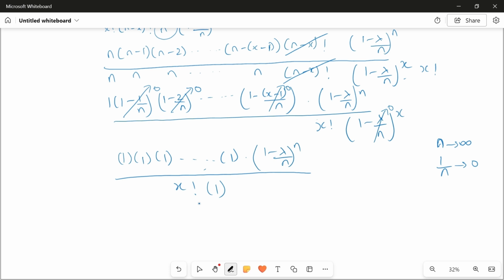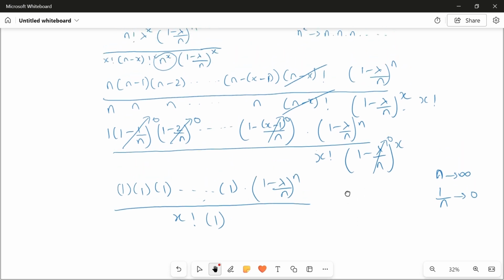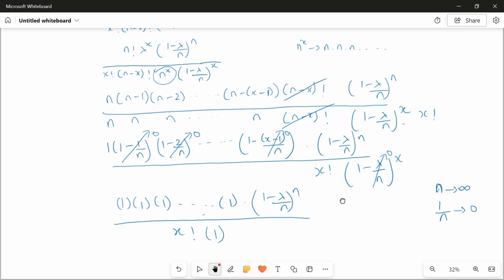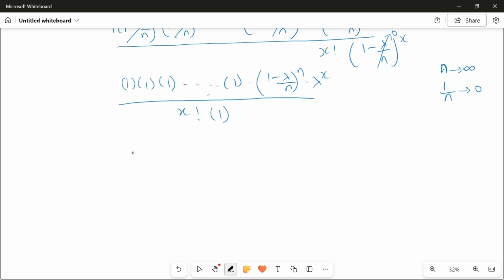Now this everything is 1, this everything is 1. Now the only thing you have to worry about is, I missed something here. Lambda power x, I left. Sorry, lambda power x is still there, into lambda power x. Lambda power x is still there. Now comes the interesting part.